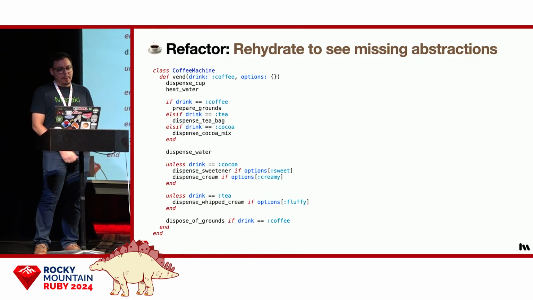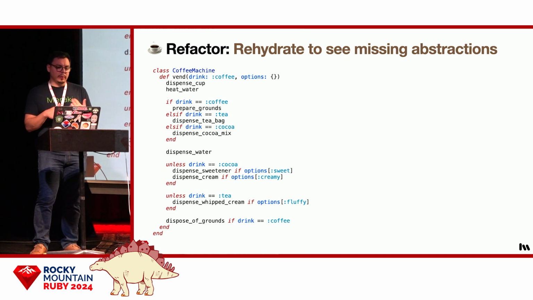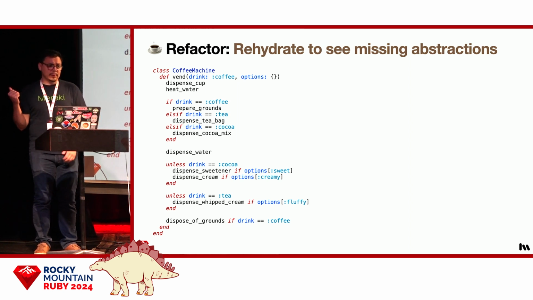All right, so here's the method as we left it a moment ago. Now, code that's DRY too early can lead you in the wrong direction. So let's undry this code or add back the duplication to see if there are any missing abstractions hiding in plain sight. Now, we call this practice rehydration.